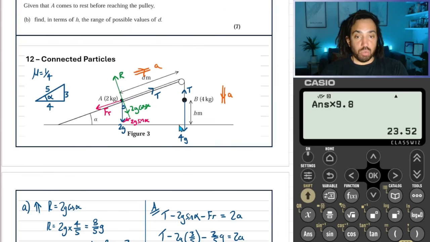Then the string will become slack, which means the tension will be released. So there'll be a change in the forces, thus a change in the acceleration. And then it will have a certain distance left to travel. We want to make sure that distance is not more than d, because it says it's not going to hit the pulley. So we need to consider whatever that distance will be.